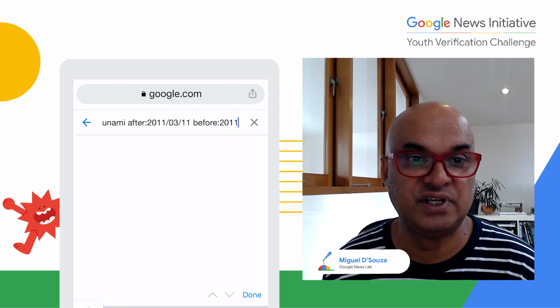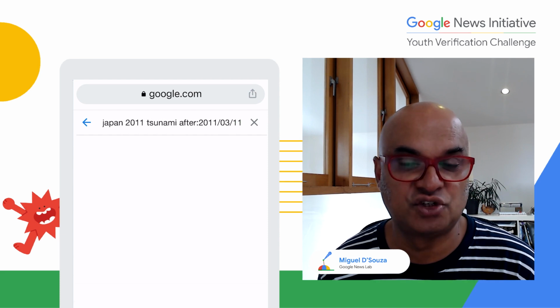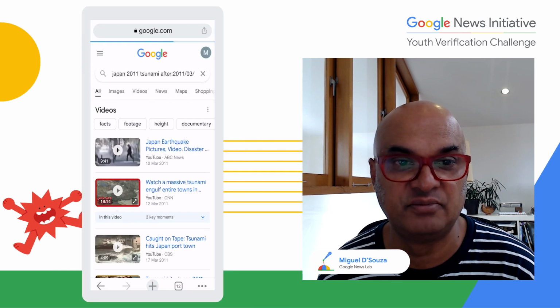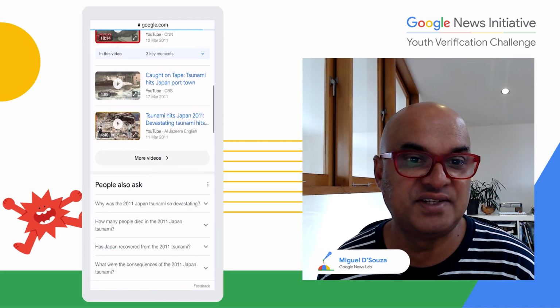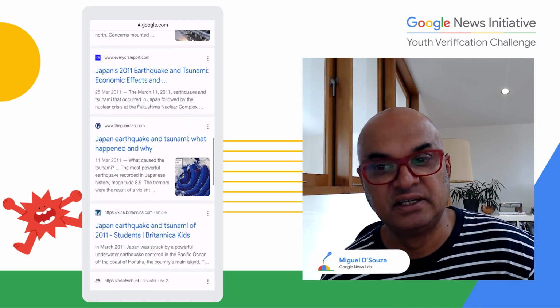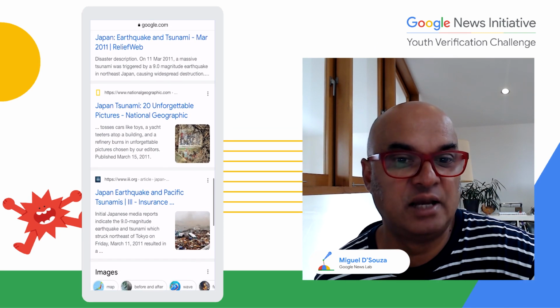So have a look on screen. You see how I'm using the after operator and before to make sure that my results are only coming from a very specific time frame. Now have a look at the results. They're basically filtering only results that are published between March 11, 2011 to April the 1st, 2011, at the time of the disaster.